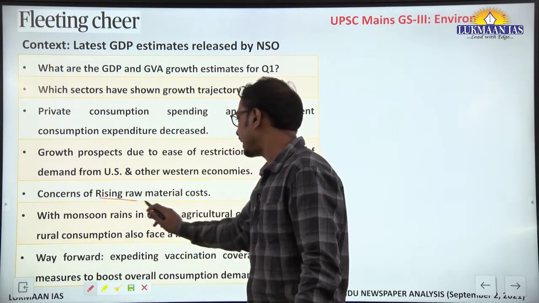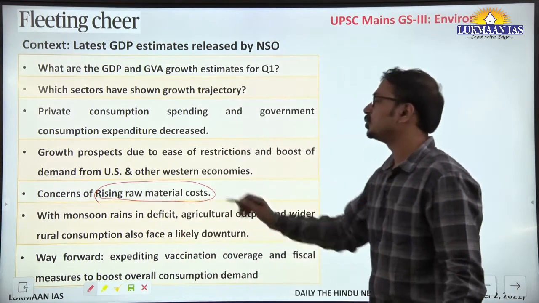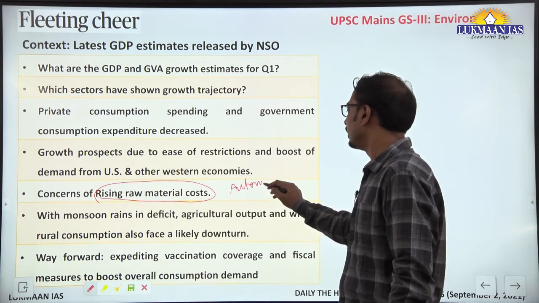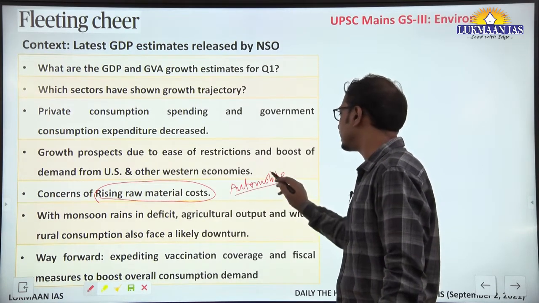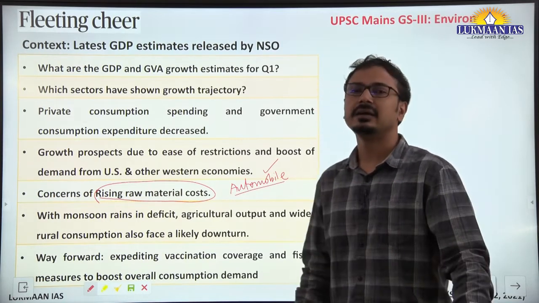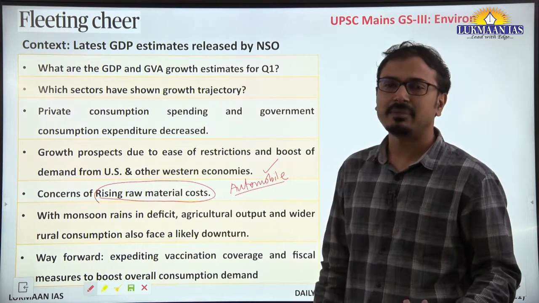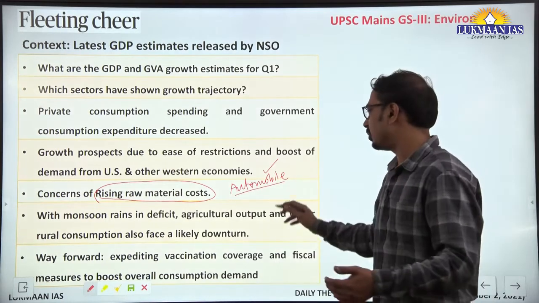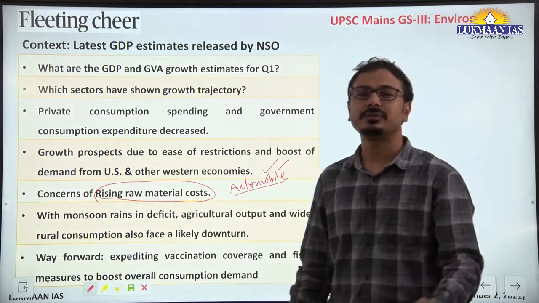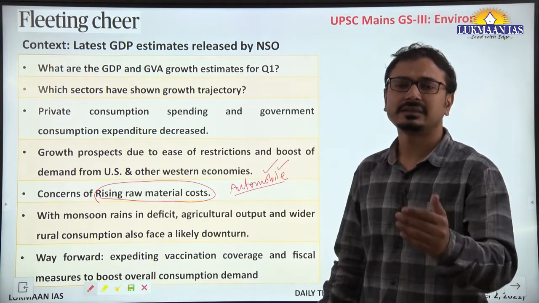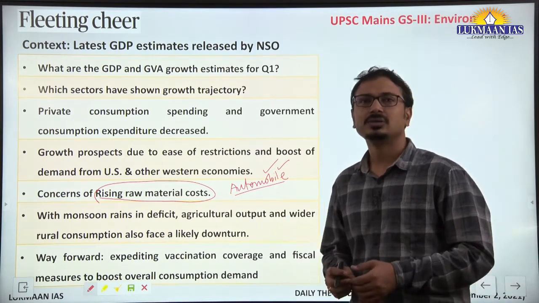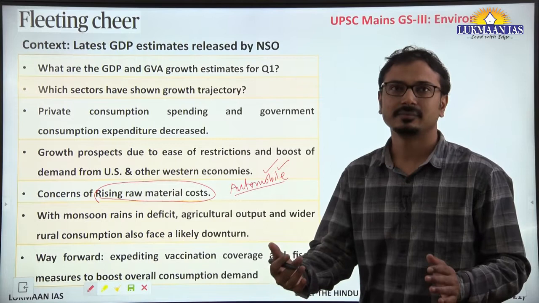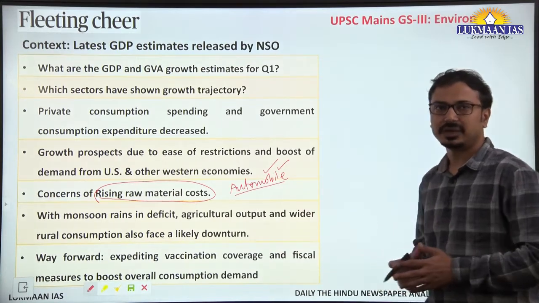Now, the concern of rising raw material cost is also a concern, especially as the article provides the example of the automobile industry. When raw material costs increase, either that will be absorbed by the manufacturer or passed on to the consumer. For example, the automobile sector has increased the cost of final products or cars, and that is passed on to the consumers. So this is less likely to result in more car sales here. Okay, so this is how the economy is working at present.